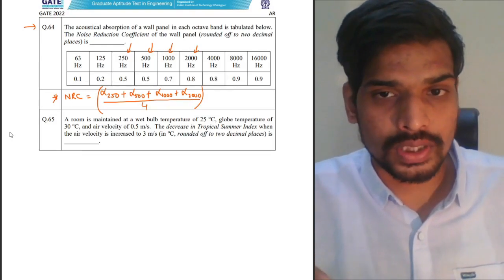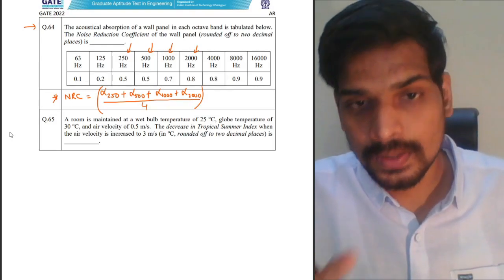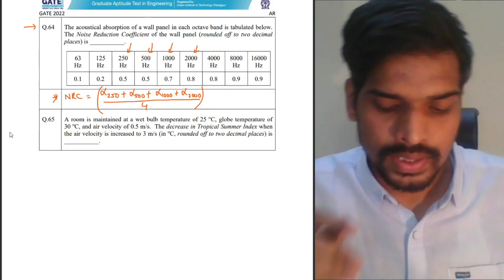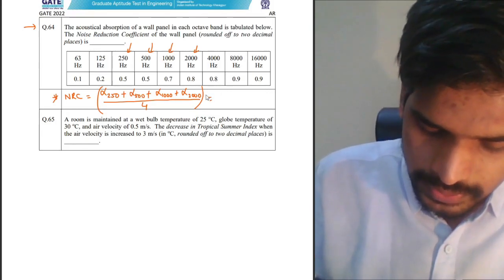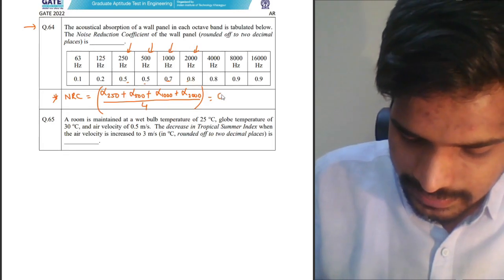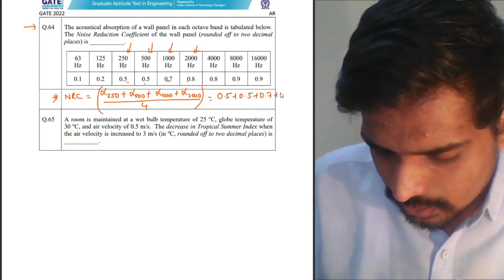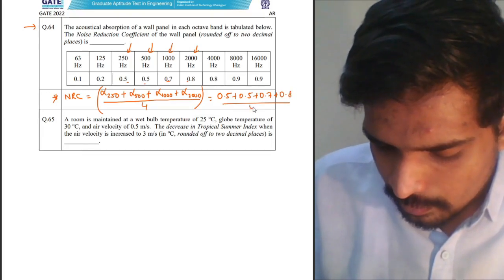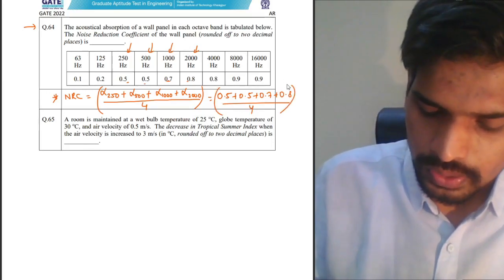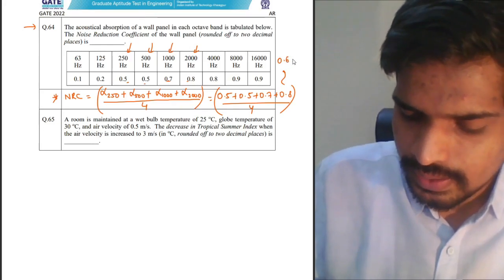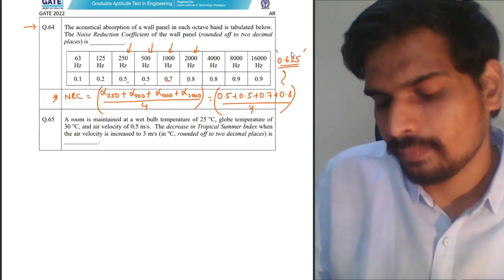The average absorption coefficient measured at four different frequencies: 250, 500, 1000 and 2000. That's called the noise reduction coefficient. Just take an average of these absorption coefficients. That's it. 0.5 plus 0.5 plus 0.7 plus 0.8 divided by 4. Using your calculators, you can simplify this. I think you should get your answer as 0.625.